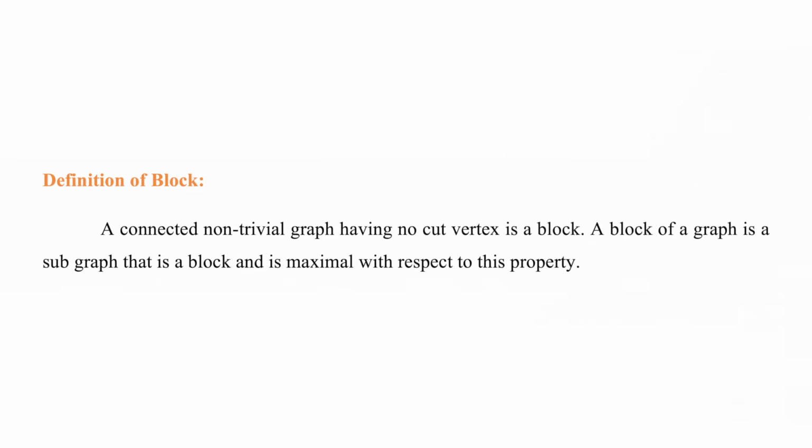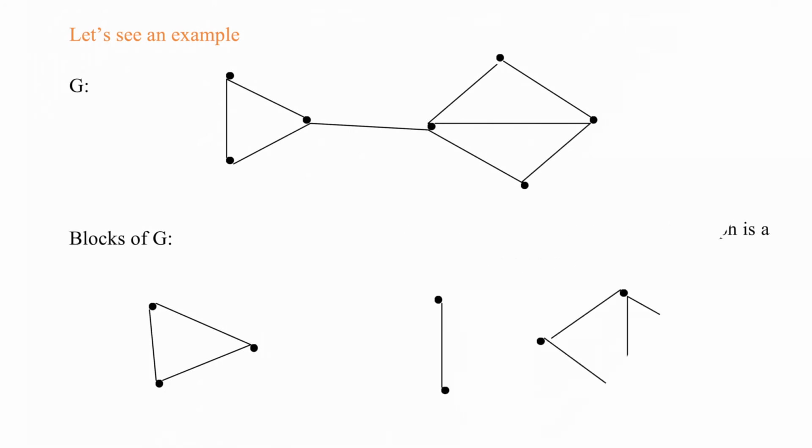We shall see the definition of a block now. A connected non-trivial graph having no cut vertex is a block. A block of a graph is a subgraph that is a block and is maximal with respect to that property. An example is shown on the screen. For that, the blocks are given. One is K3, another one is K2, and another one is the last component.